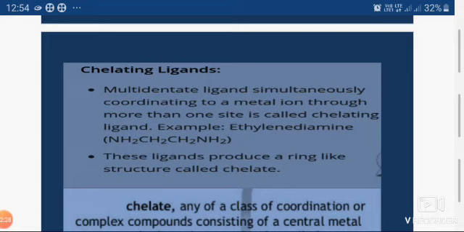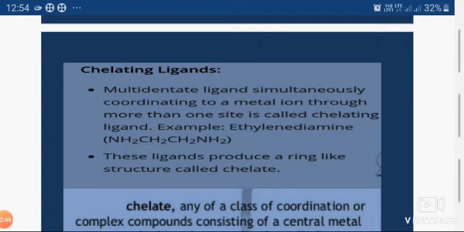Now see, there are many ligands that form chelates, and these chelates have various applications in our day-to-day life.